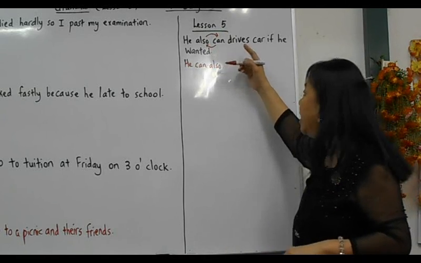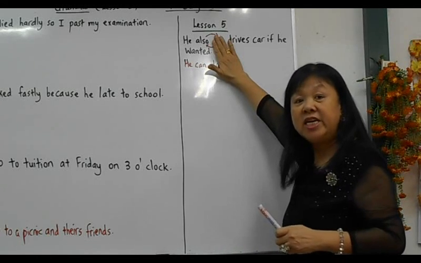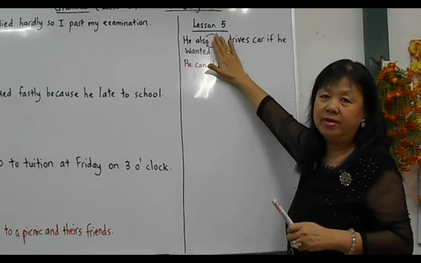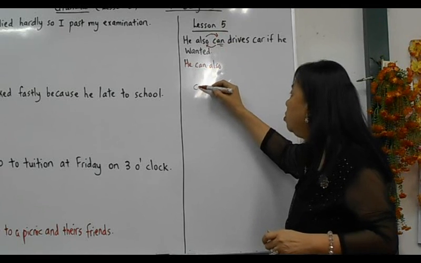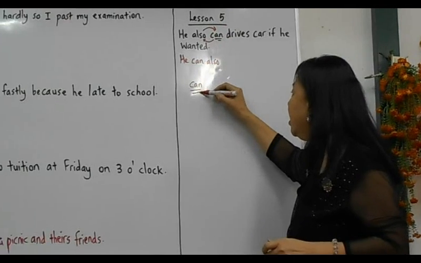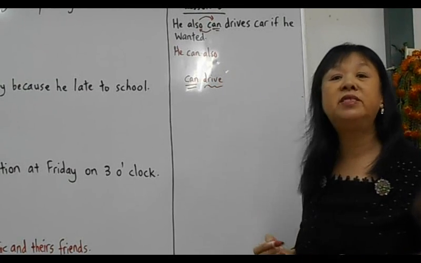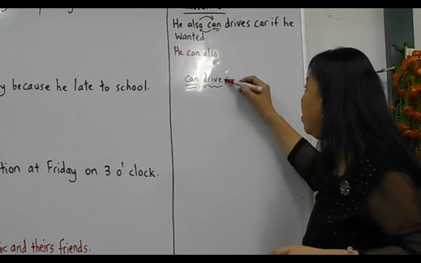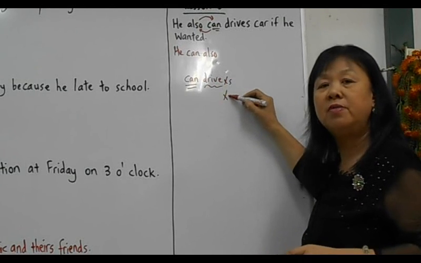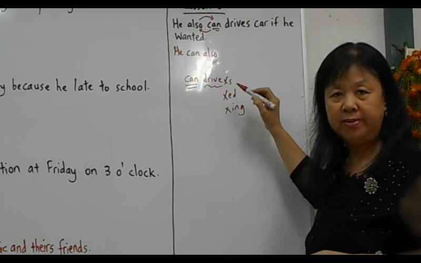Drives. Now, if I do not put a can here, he drives is correct. But because of the word can, when we use the word can, it must be the base form. Base form means you cannot put S, you cannot put ED, you cannot put ing to any word.